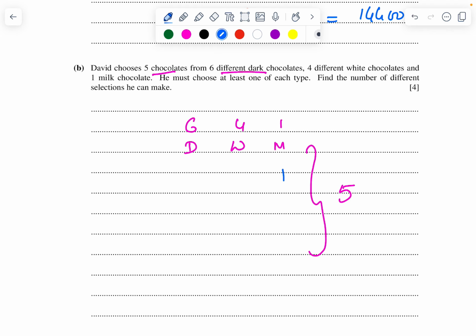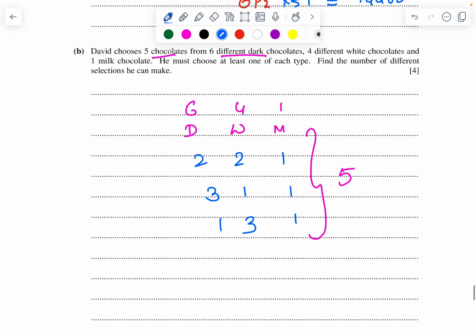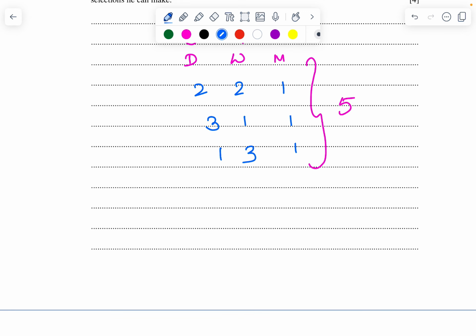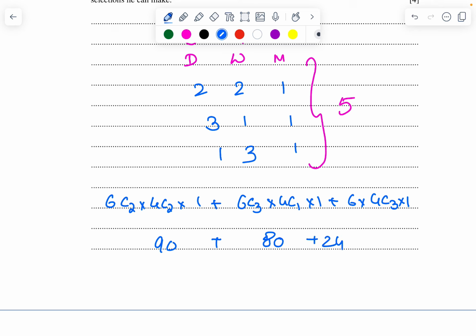So let me start with 1, 2, 2, then 1, 1, 3, then 1, 3, 1. These are going to be the ways. So it becomes 6C2 times 4C2 times 1, plus 6C3 times 4C1 times 1, plus 6 times 4C3 times 1, which is 90 plus 80 plus 24, which gives the answer 194.